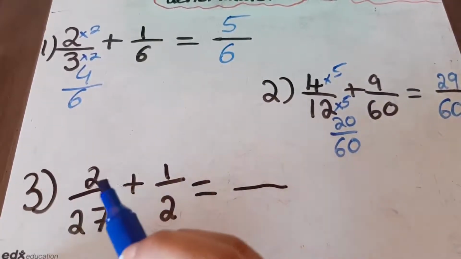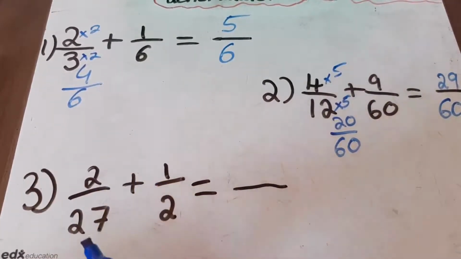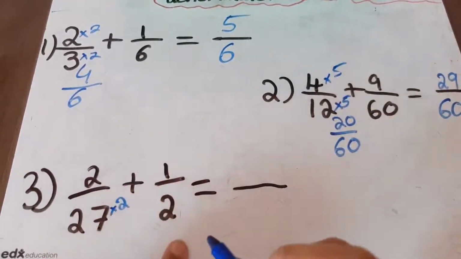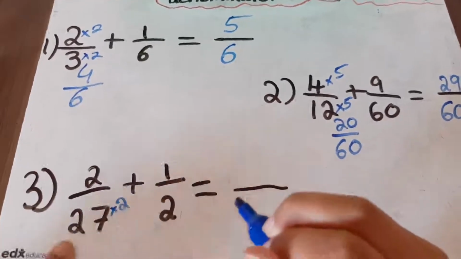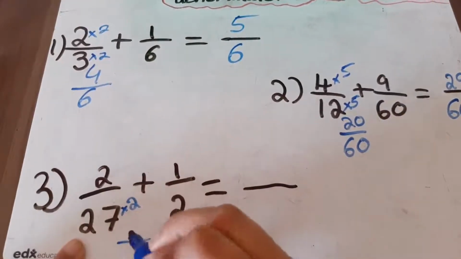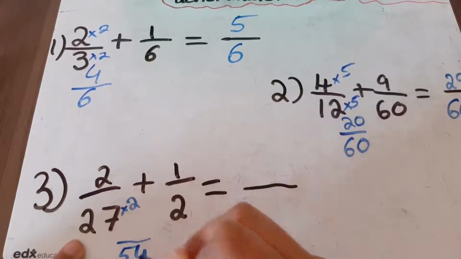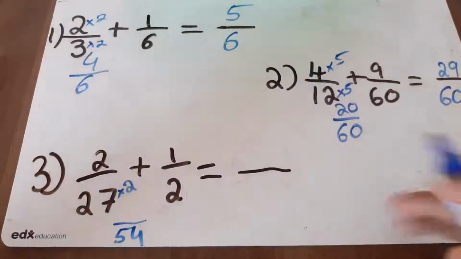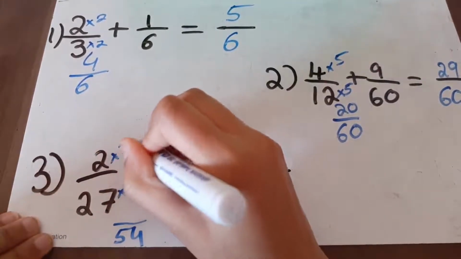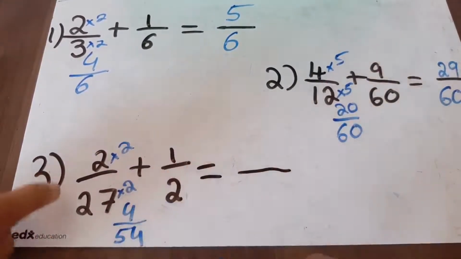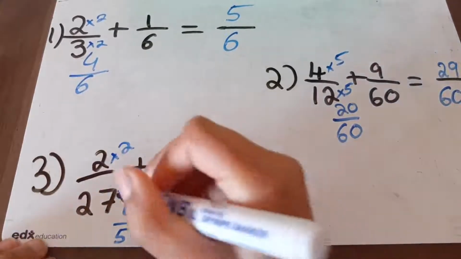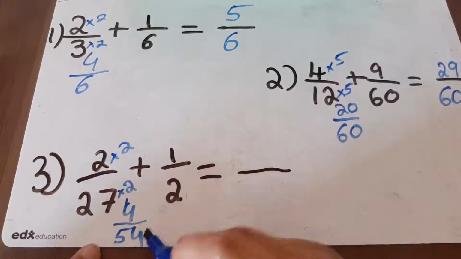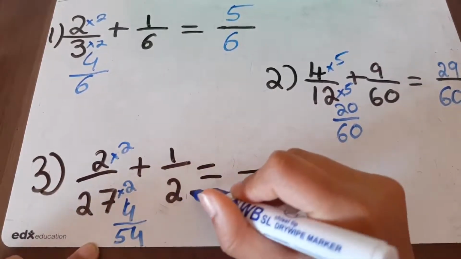and we're going to change it to an even number, which we could double it. We're going to multiply this by 2. We're not going to do anything with this half yet. We're just going to multiply this by 2, which you should get 54. And we're going to write this fraction over 54. Okay, over there. And we're going to do the same by the top, which is 4. So 2 over 27 is equivalent or equal to 4 over 54. We have this over 54, but now we have to get this to 54 too.